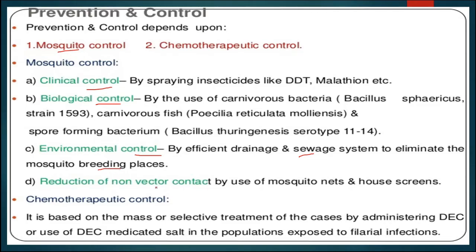Then reduction of human-vector contact by use of mosquito nets, house screens, etc. So all these methods control the mosquito, because we know that mosquitoes are responsible for various types of disease, protozoal disease, bacterial disease, etc.